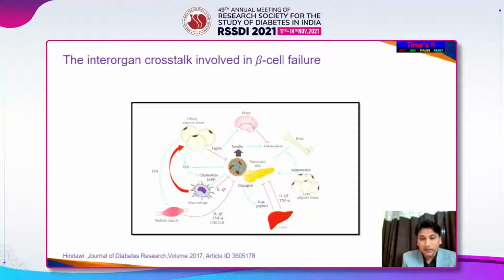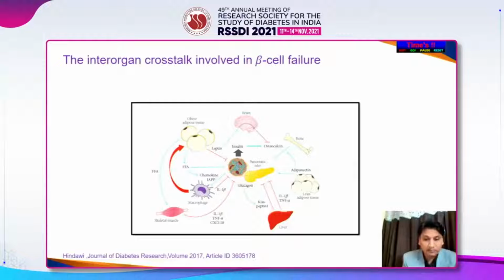In the same way, the lean adipose tissue, the good adipose tissue, has adiponectin, which has a positive effect on the pancreatic beta cell. We also have inflammatory markers like IL-6. Actually, IL-6 is deleterious for the beta cell function. But when one exercises, the IL-6 increases, and this increased IL-6, through the L cells of the intestine, actually decides how the GLP-1 secretion works, whether it increases or decreases. So it's kind of a two-way action, you can see.